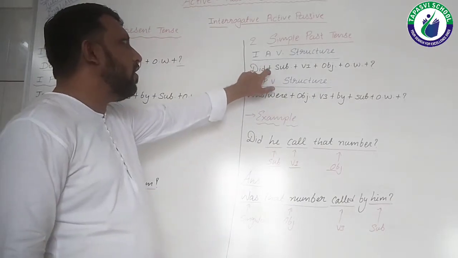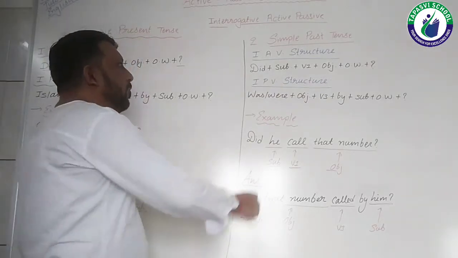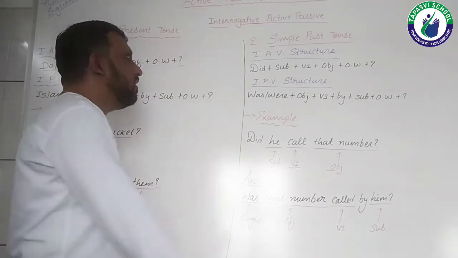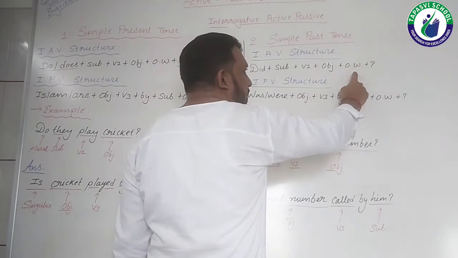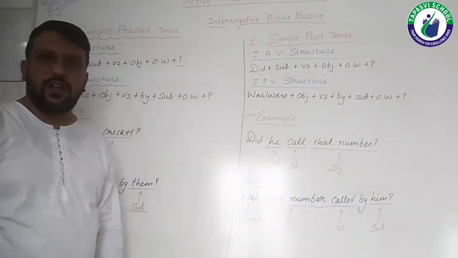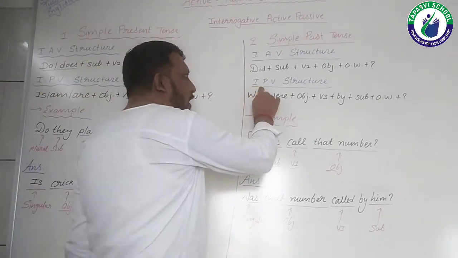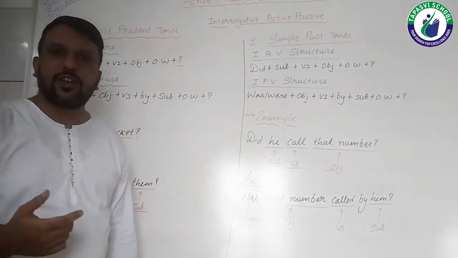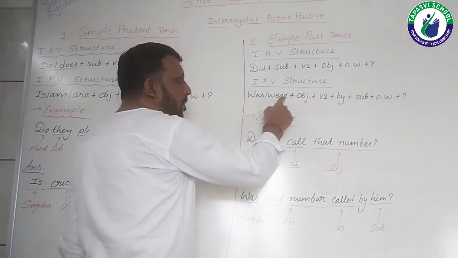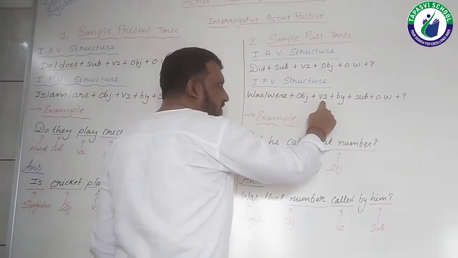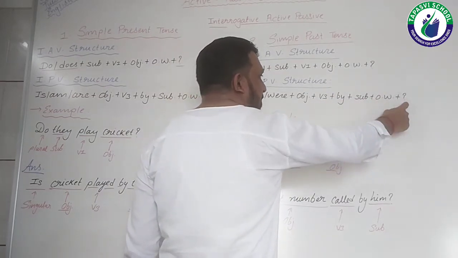So let's see the interrogative structure of the simple past tense. First of all, I have put "did", as it is simple past tense, plus subject plus V1 plus object plus other words plus question mark. So this is the active voice structure of simple past tense. Now let's discuss the interrogative passive voice structure, that is "was", "were" plus object plus V3 plus "by" plus subject plus other words plus question mark.